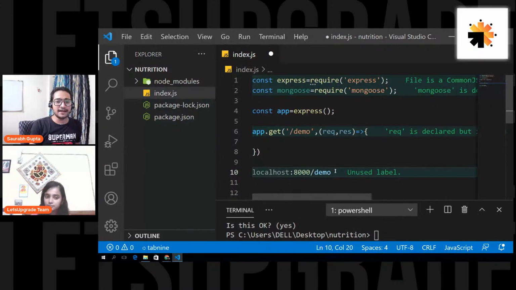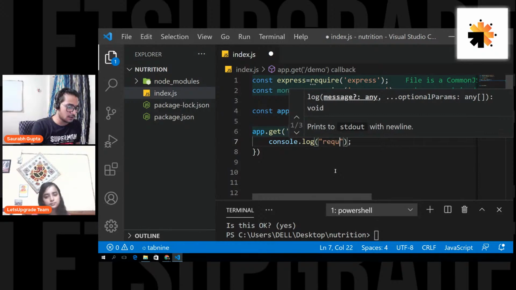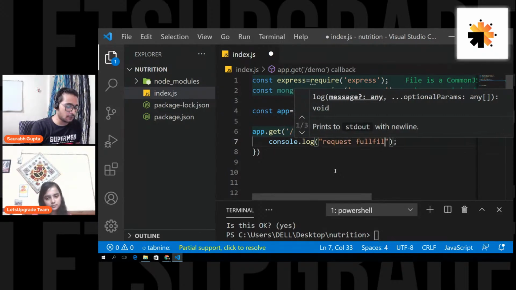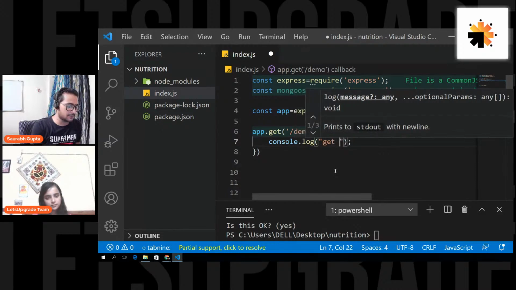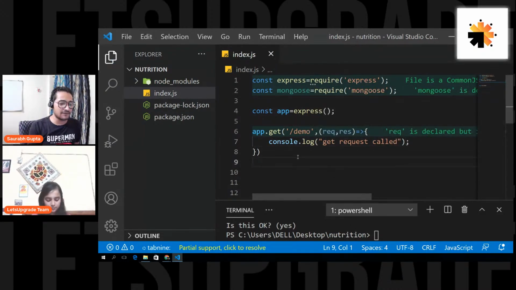Then let's write something here and see if it gets executed. So let's just write console.log, and instead of a big statement like request fulfilled, let's just write "get request called". Okay, now let's save it.